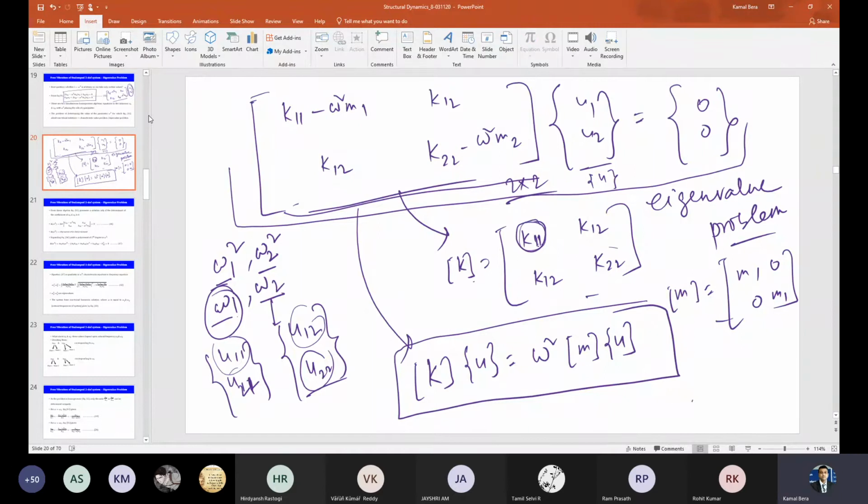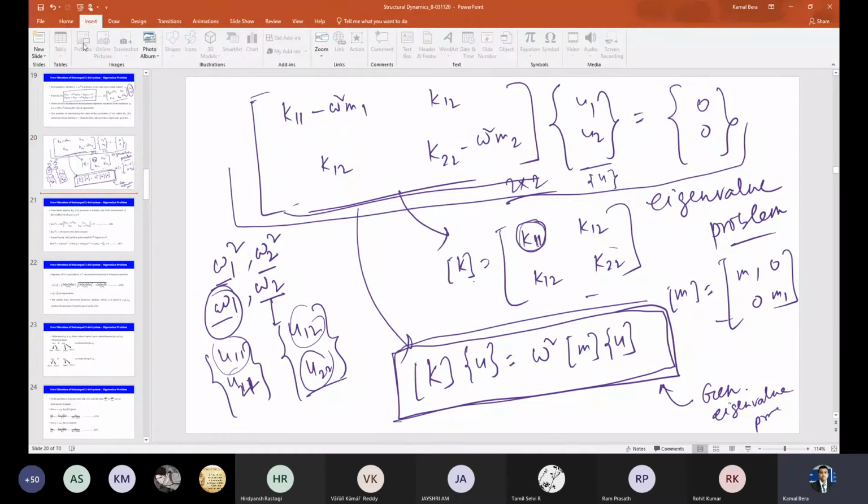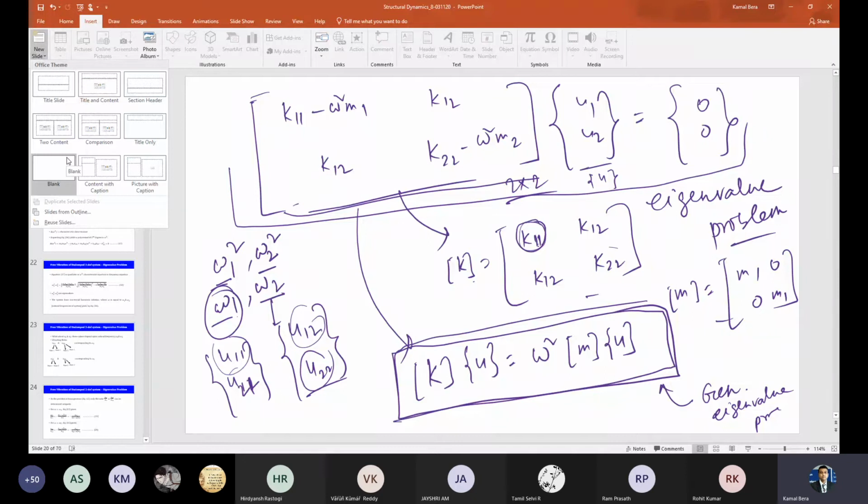This is actually your generalized eigenvalue problem. K U equals omega square M U. If you have doubt, please tell me.